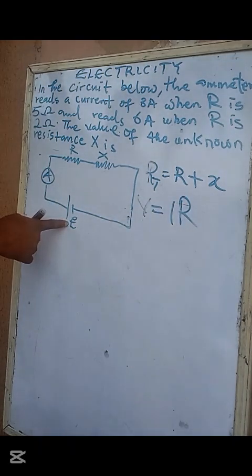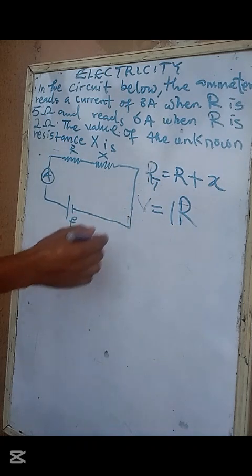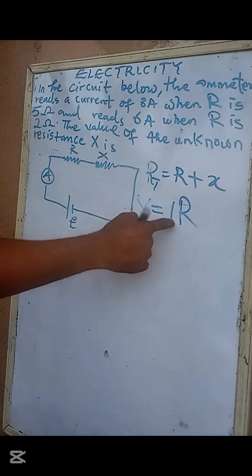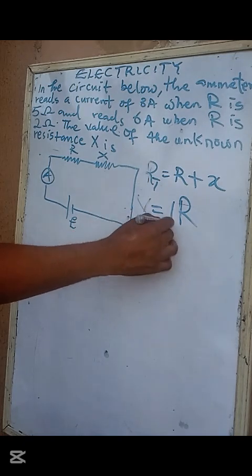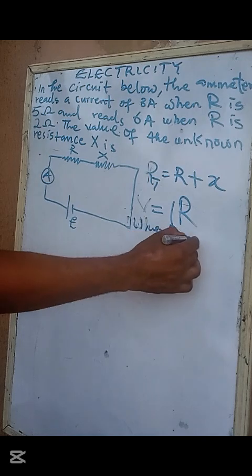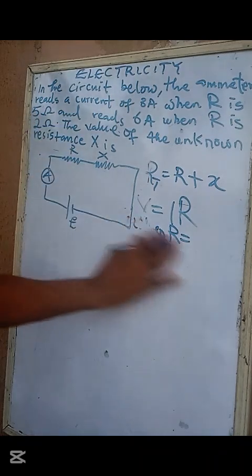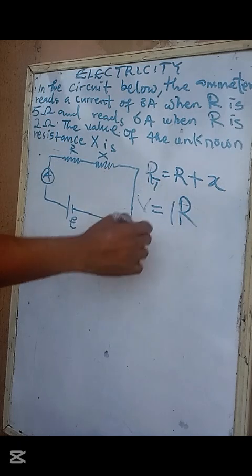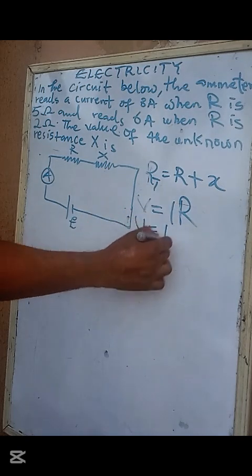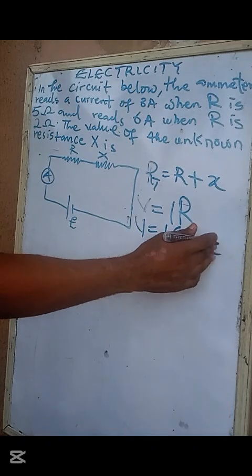Since the voltage is the same, let me make it more simple. If V is equal to IR, it means that V is equal to I open bracket R plus X.